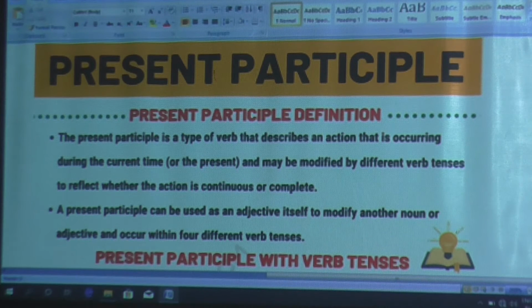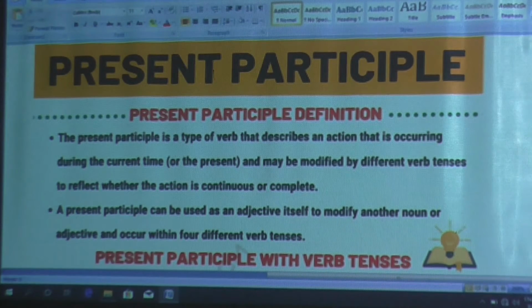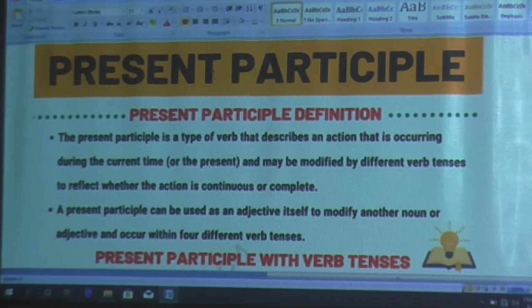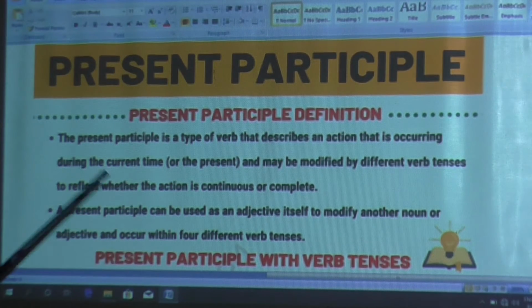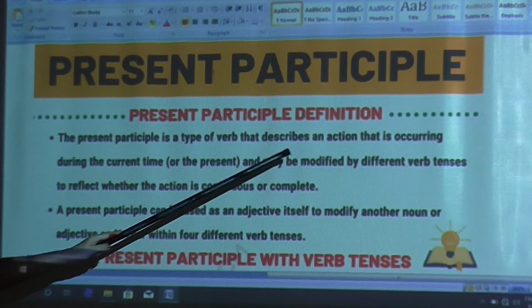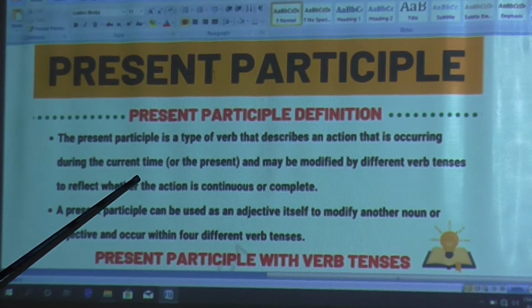Now for you students, it is the easiest among all the tenses, among the past tense, the present tense and the future tenses. Okay. Now the present participle is a type of verb that describes an action that is occurring during the current time.